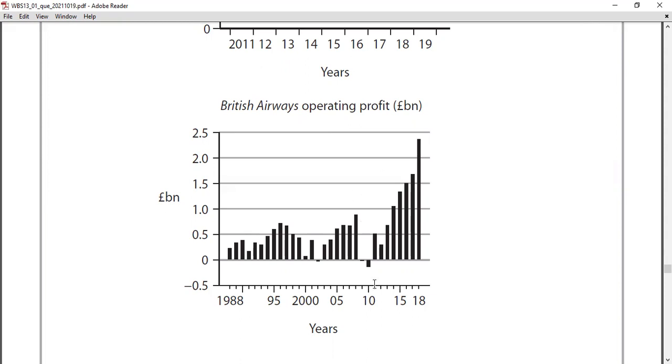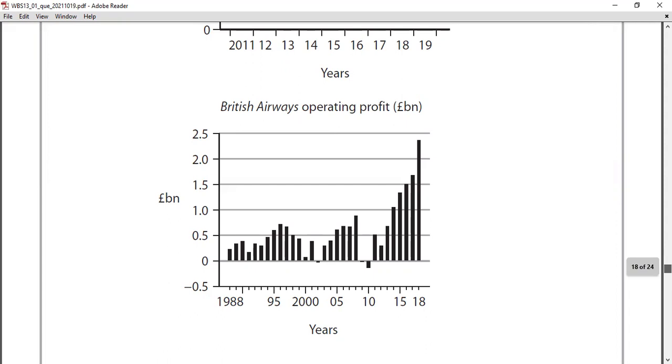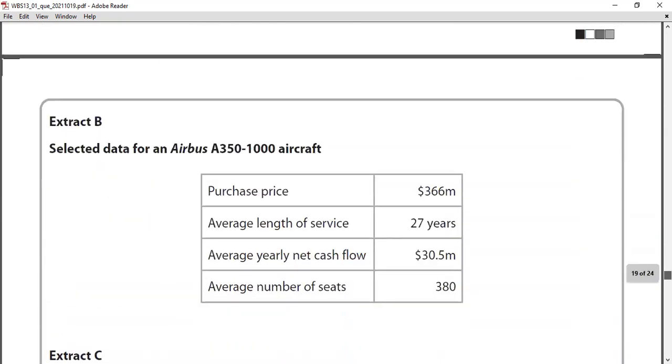But some years are loss-making. You can see 2010 is a loss-making year, 2009 was a loss-making year, and 2003 is also another loss-making year. These things are there. British Airways, and also Extract B.